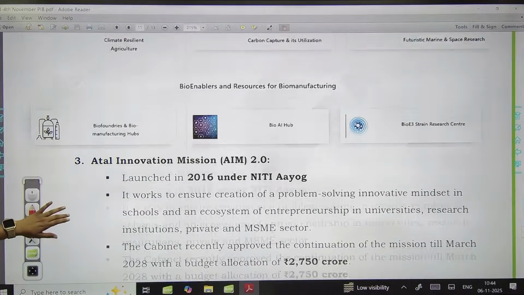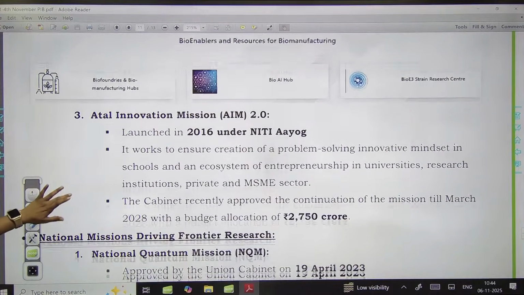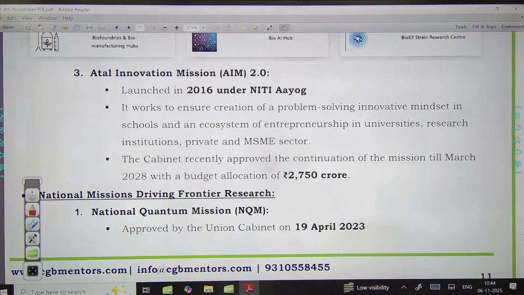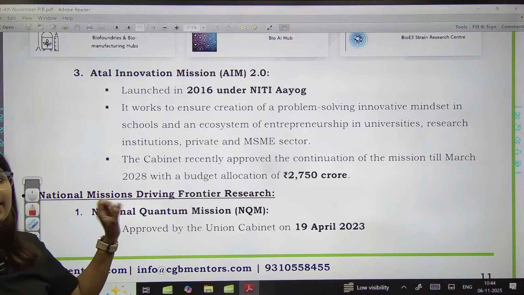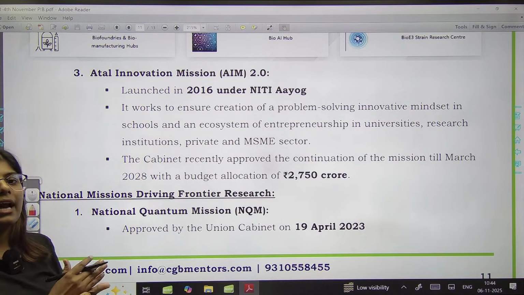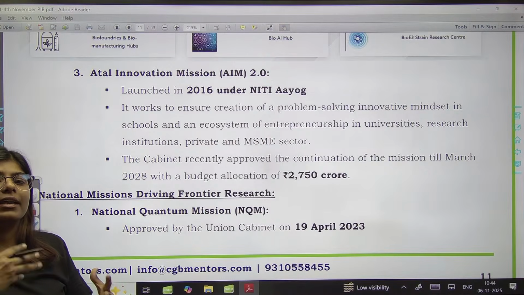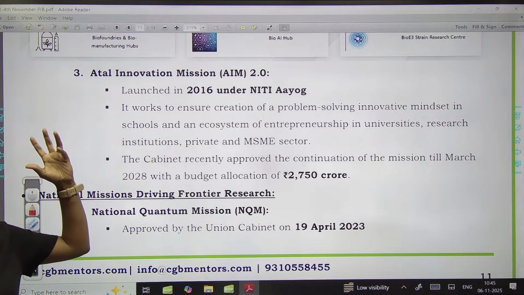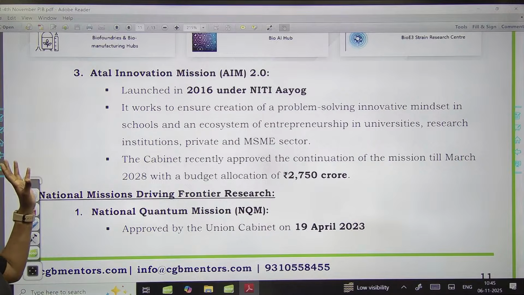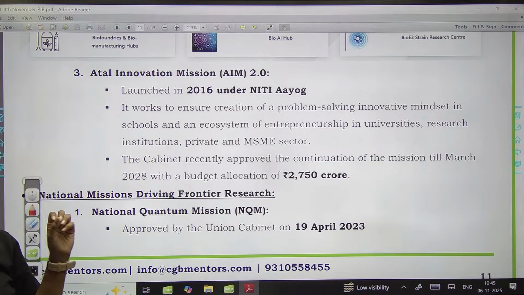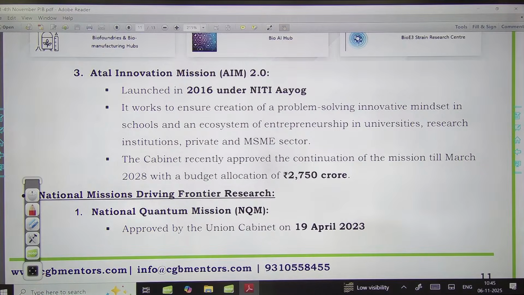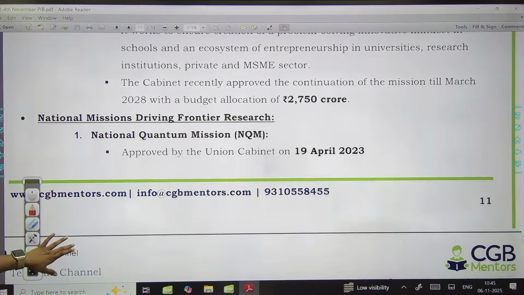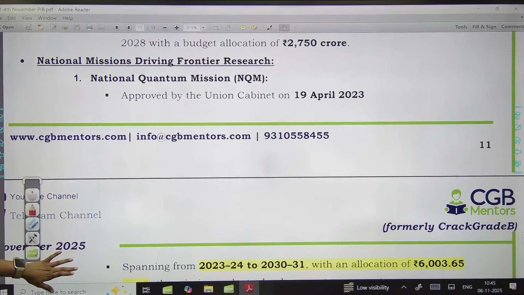Okay, and here this Atal Innovation Mission 2.0 2016 में launch किया गया था by the नीति आयोग, and the idea is school level पे how we can encourage the youth to have this idea of innovative mind, and also जो entrepreneurship जो उनकी skills है उनको यहाँ पे promote किया जाएगा, competitiveness को promote किया जाएगा in the areas like research and innovation.